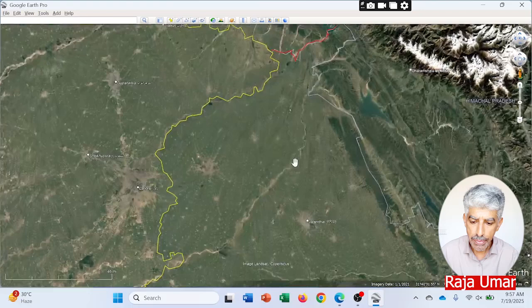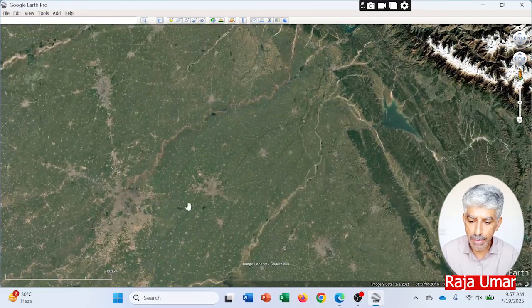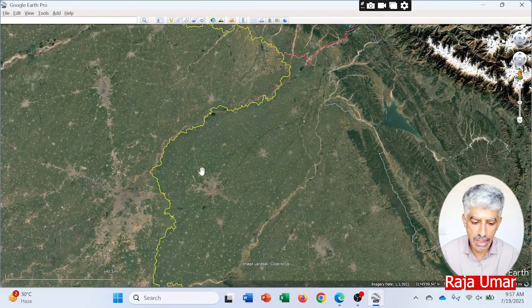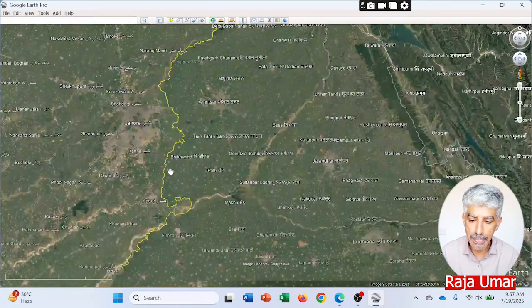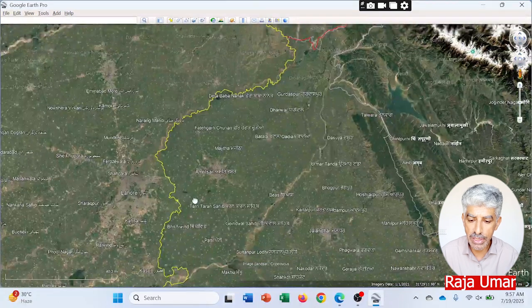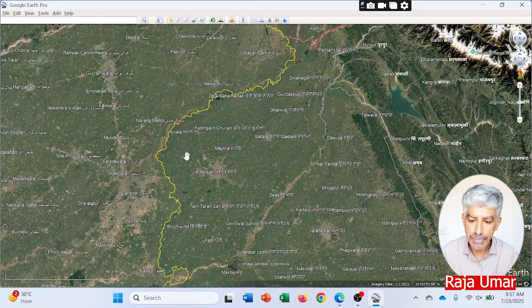Getting closer, this spot is Amritsar, the capital of the Indian Punjab province, which was given to India after partition. This was the boundary line decided by Sir Cyril Radcliffe, and the Radcliffe Award or Boundary Commission was designated to partition the province of Punjab between Pakistan and India.